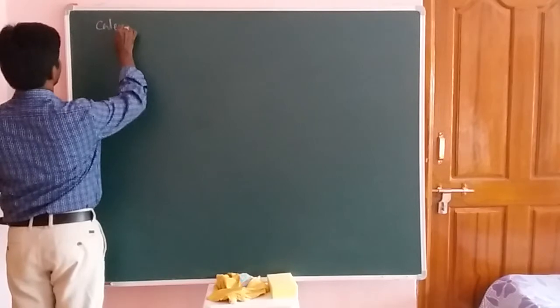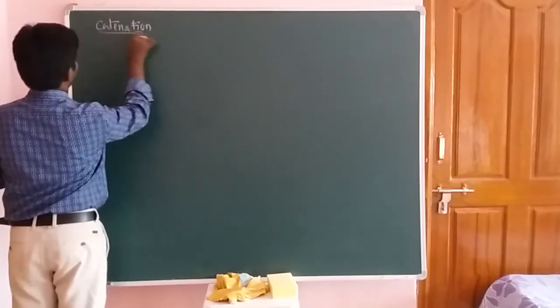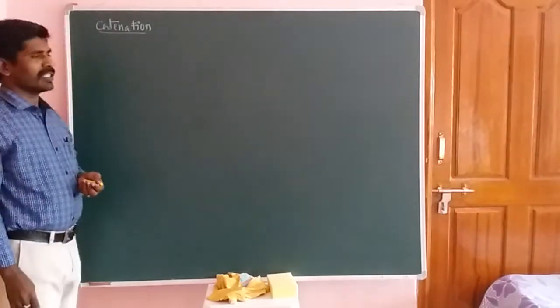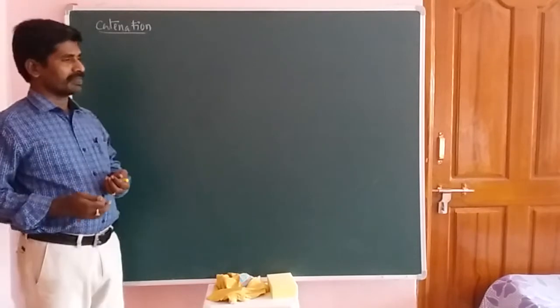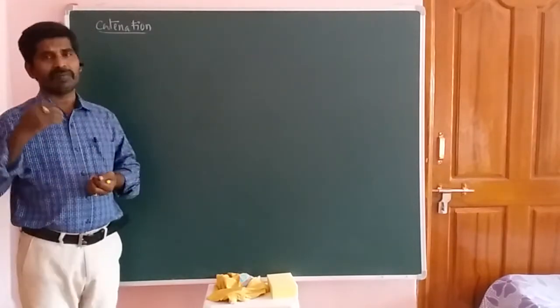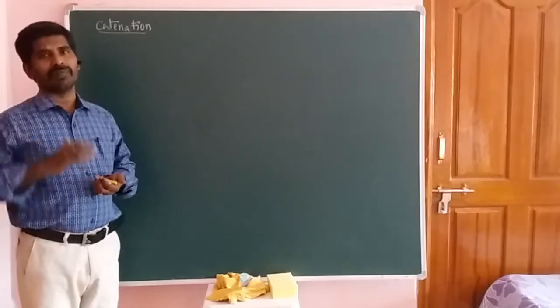So that is catenation. Actually, what is meant by catenation? Catenation is defined as the self linkage of atoms with other elements through covalent bond formation.